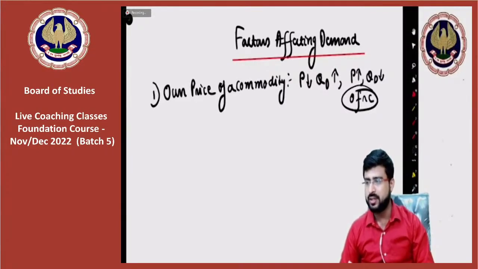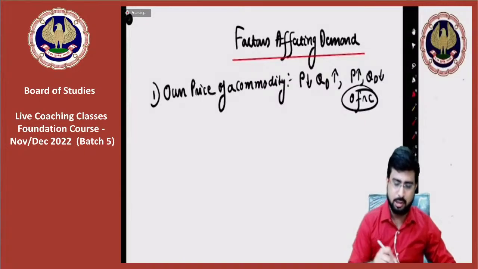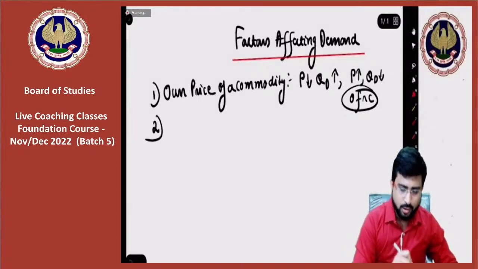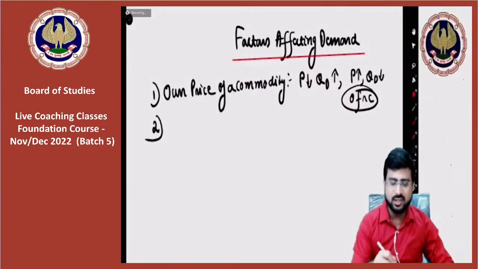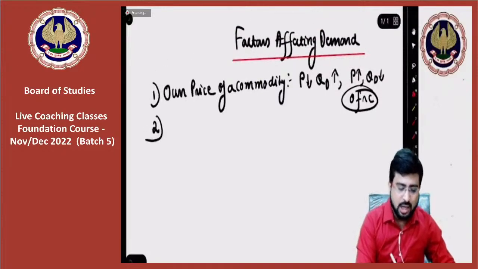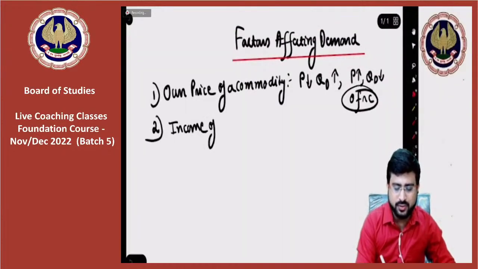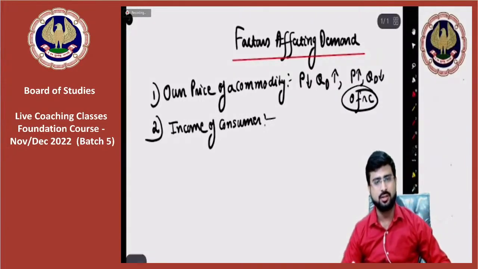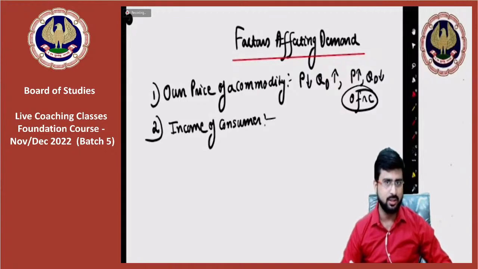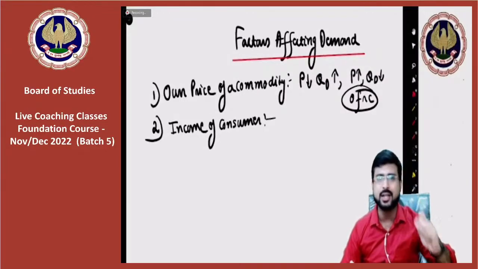Moving on, please pay attention friends. After that, point number two is income of the consumer. Now my dear friends, here you will have a very interesting observation. Please pay attention.